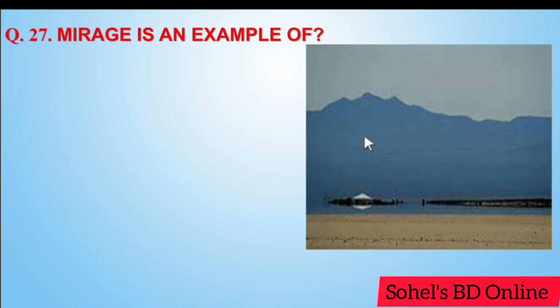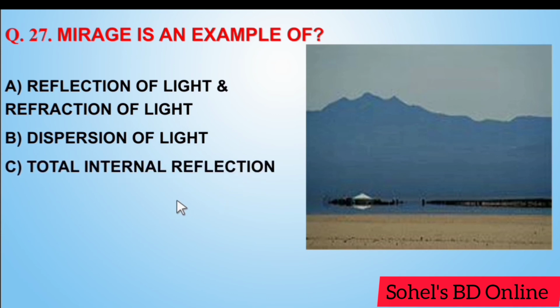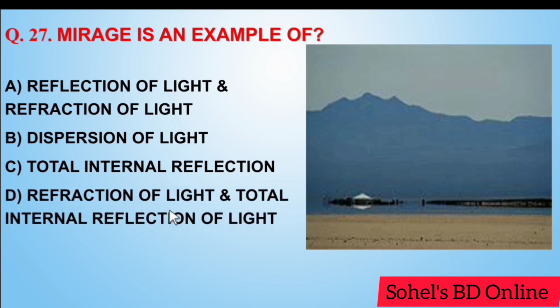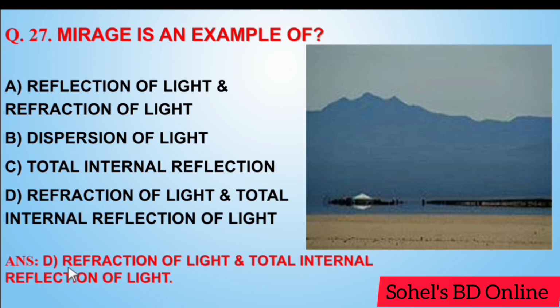Next, mirage is an example of reflection of light and refraction of light, dispersion of light, total internal reflection, reflection of light and total internal reflection of light. Answer D, refraction of light and total internal reflection of light.